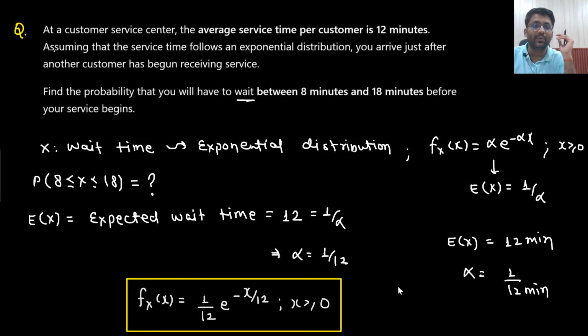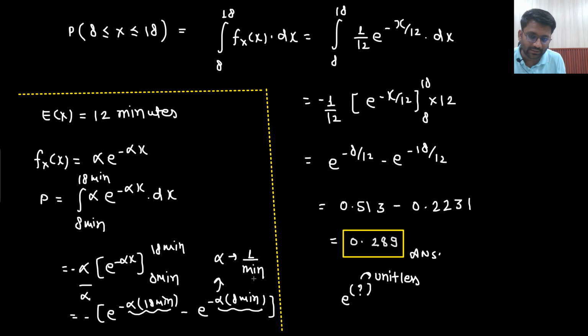But if you need to play with the units, just think about what could be the value of alpha. The unit of alpha has to be 1 by minute only. This is necessary. Why is it necessary? I hope that is clear to you. Say yes or no. Why does the unit of alpha have to be 1 by minutes? It is clear to you or not? Absolutely clear, sir.